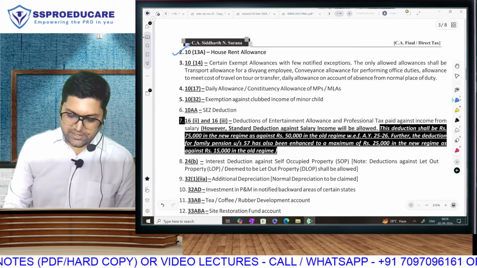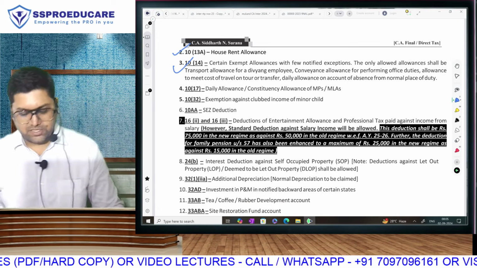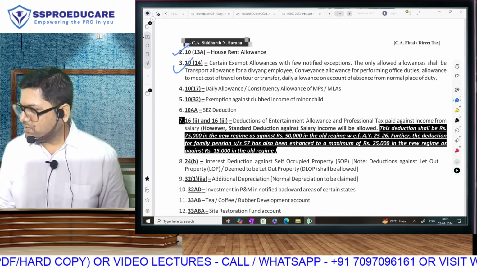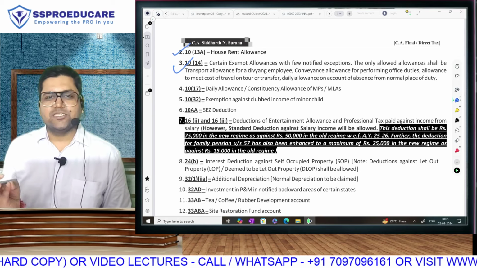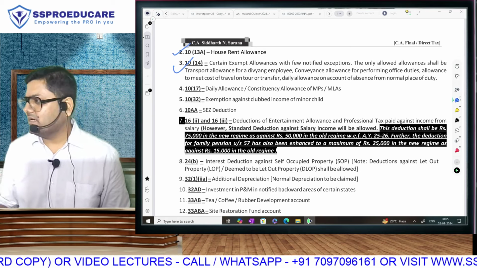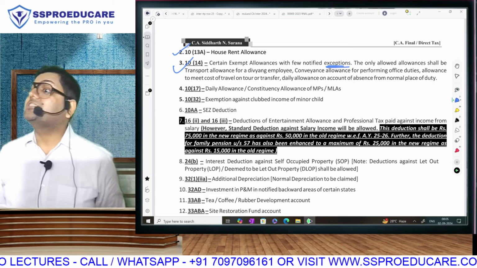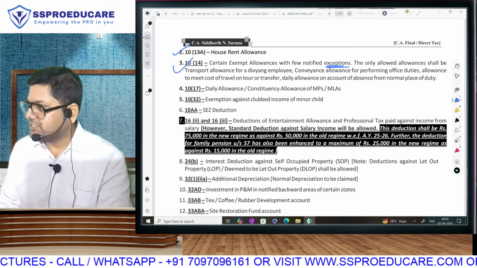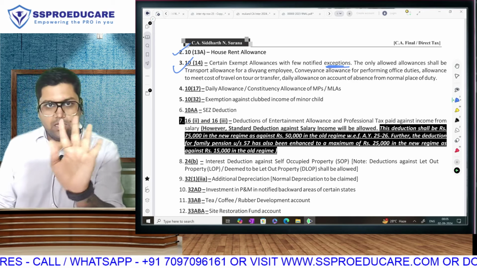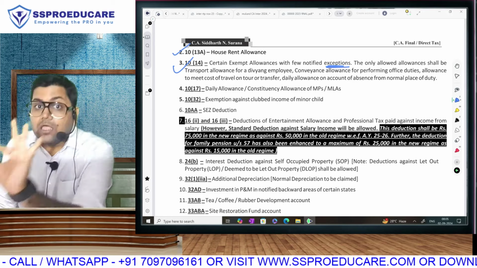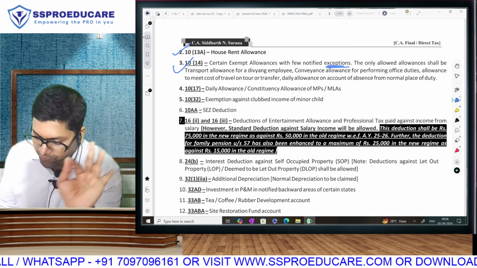Okay, next. 10(14). This is also an exemption under salary only. In this, your children education allowance, children hostel allowance, tribal area allowance, all those allowances ka exemption will be denied. But there are exceptions. Exceptions matlab following exemptions will be given in old as well as new regime. Okay. In old, everything is given. In new, we are removing the exemption, but following will be given.